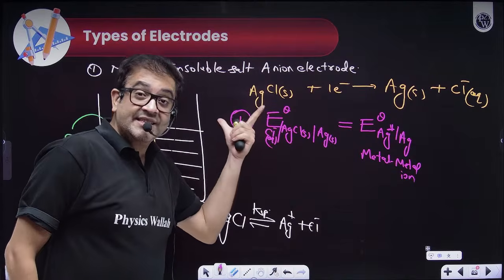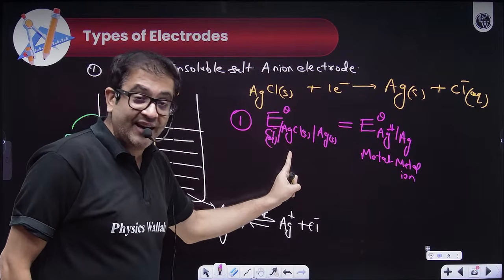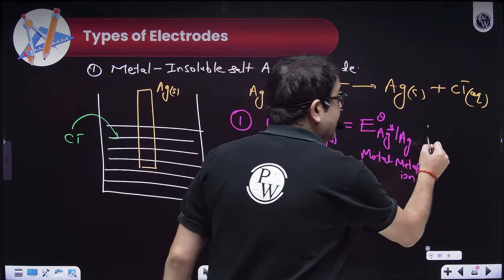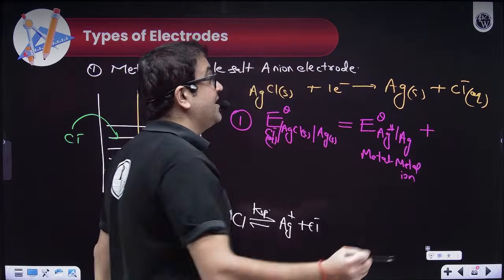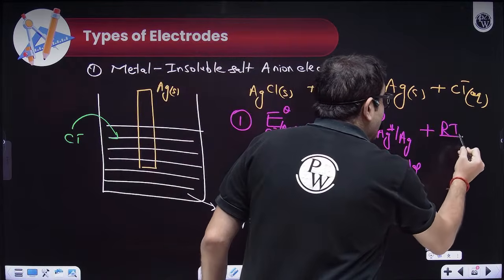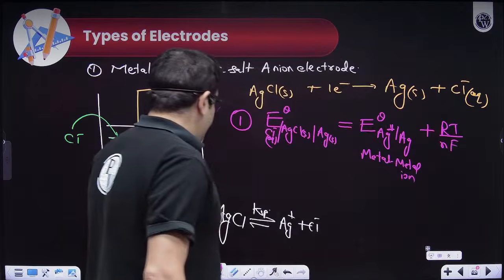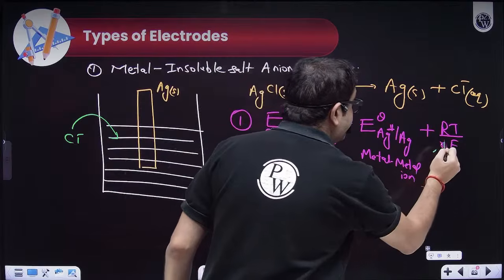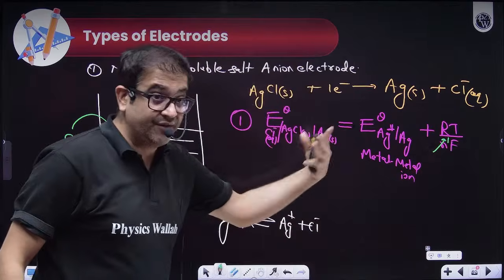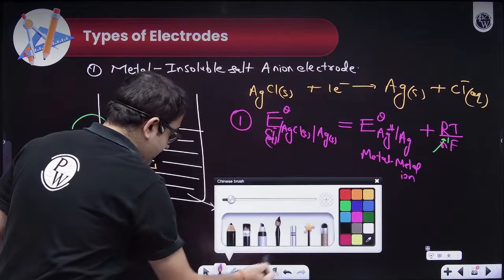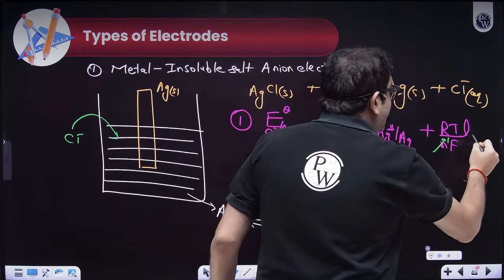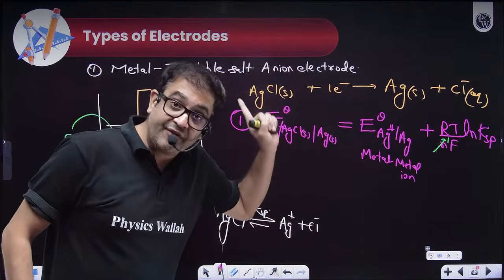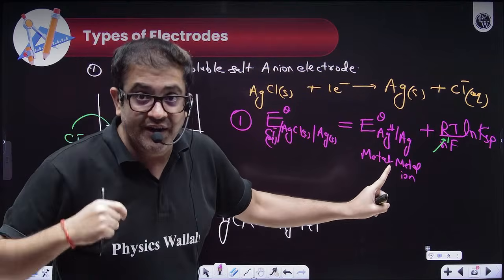So the standard potential of the insoluble salt electrode is equal to the standard potential of the normal metal ion electrode plus, from the Nernst equation, the same value RT upon nF, where obviously here the value of n will be 1, but yes, it can change if you change the metal insoluble salt anion, times ln of the value of Ksp. Sir, can you prove it? Definitely I'll prove it, but yes, in the next half of electrochemistry.